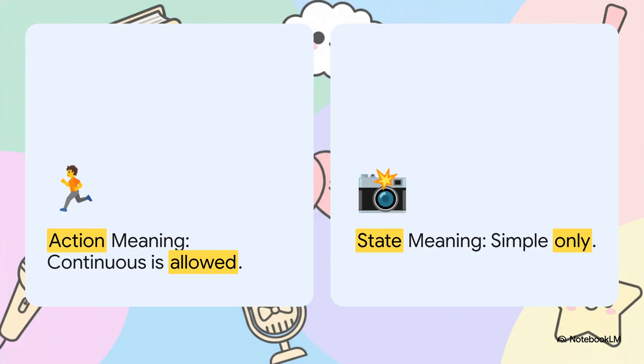When it means taking part in something, like a physical action, we can absolutely use the continuous form. You'd say, Carly Robb is currently appearing in a musical. She's actively doing it right now. But when appear just means seems, which is a state of being, time freezes. We have to use the simple form. So the app doesn't appear to work. You never say the app isn't appearing to work, right? The underlying meaning completely dictates the grammar.